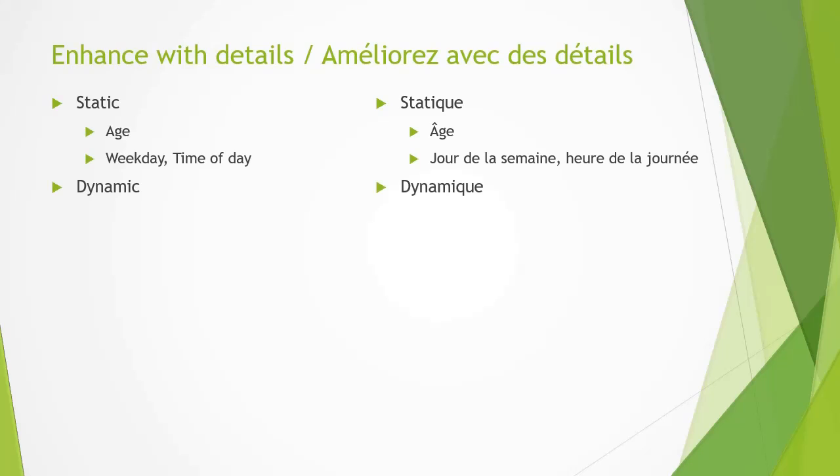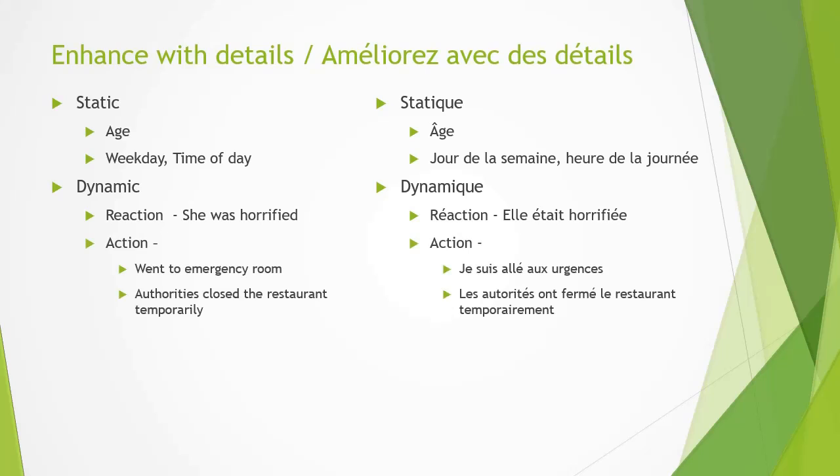In the dynamic component, basically we will talk about the reaction. Obviously, the person would be horrified because her face became blue. So she was horrified. And the second action is something like, obviously, when somebody's face becomes blue, they will rush to the emergency room, and the authorities might take some kind of action, like they might close the restaurant temporarily, or maybe in serious cases they might even arrest the owner or ban the place altogether.